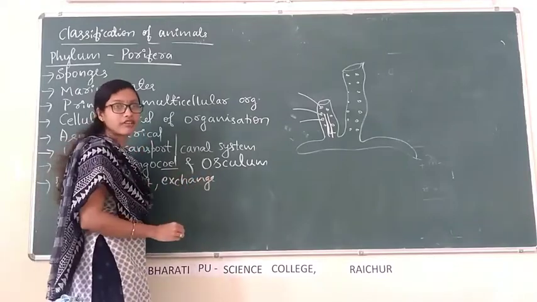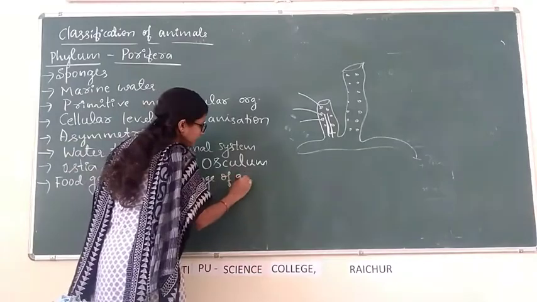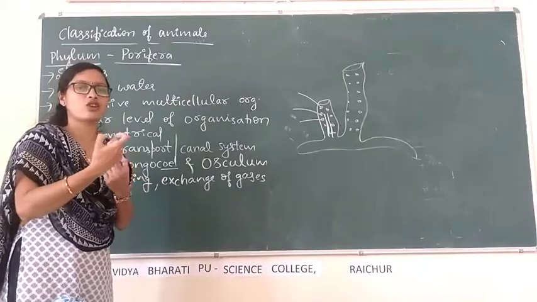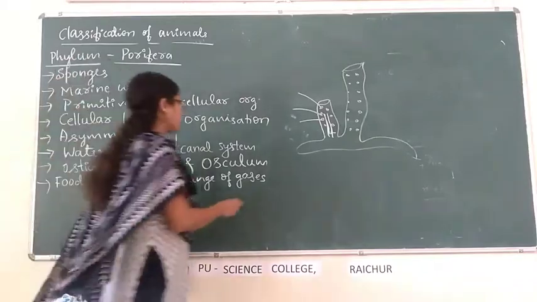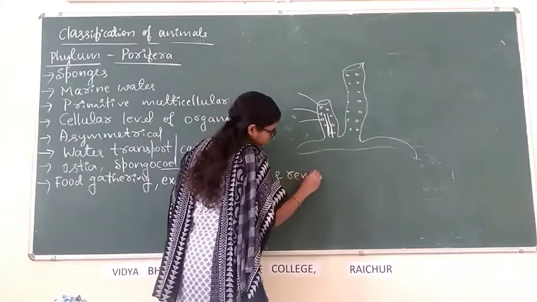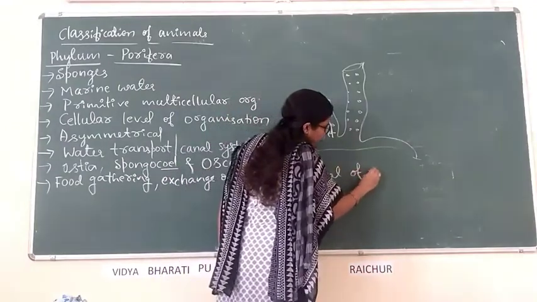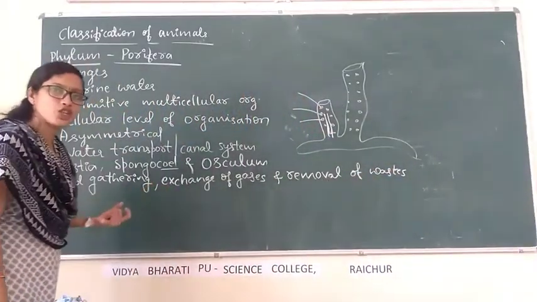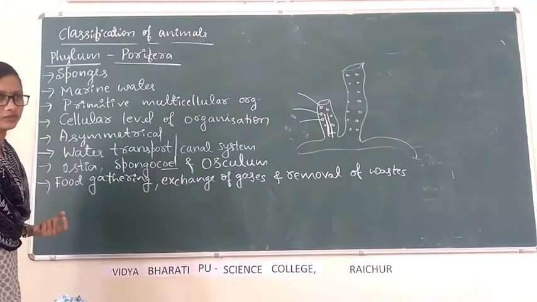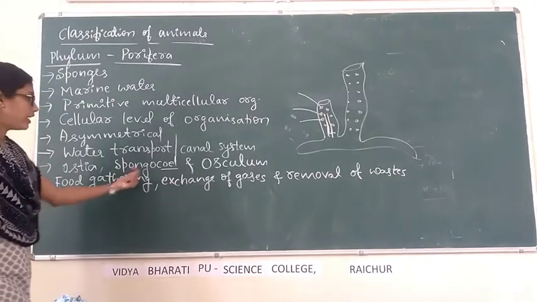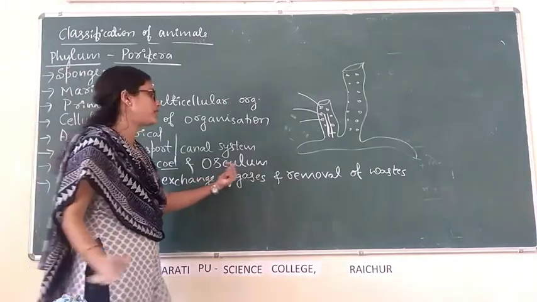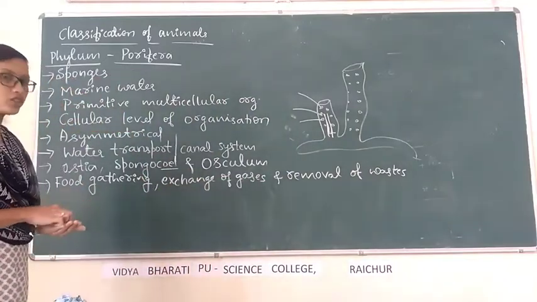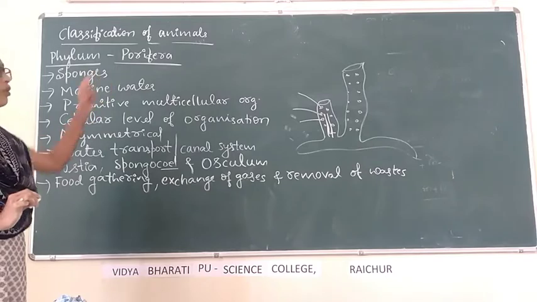It is also helpful in respiratory exchange, means exchange of gases, oxygen and carbon dioxide, and removal of waste, the unwanted things. The main functions of the water canal system are food gathering, respiratory exchange, and removal of waste. These are the functions of the water canal system in Porifera.